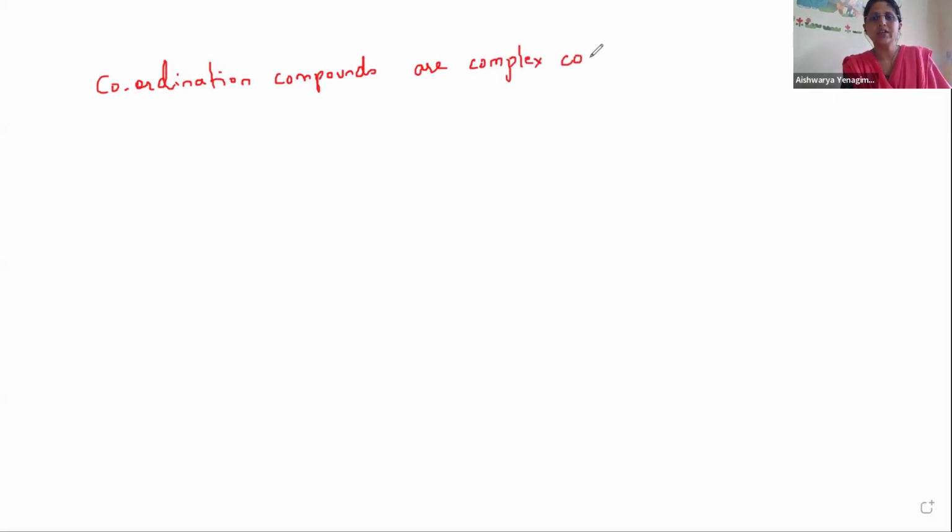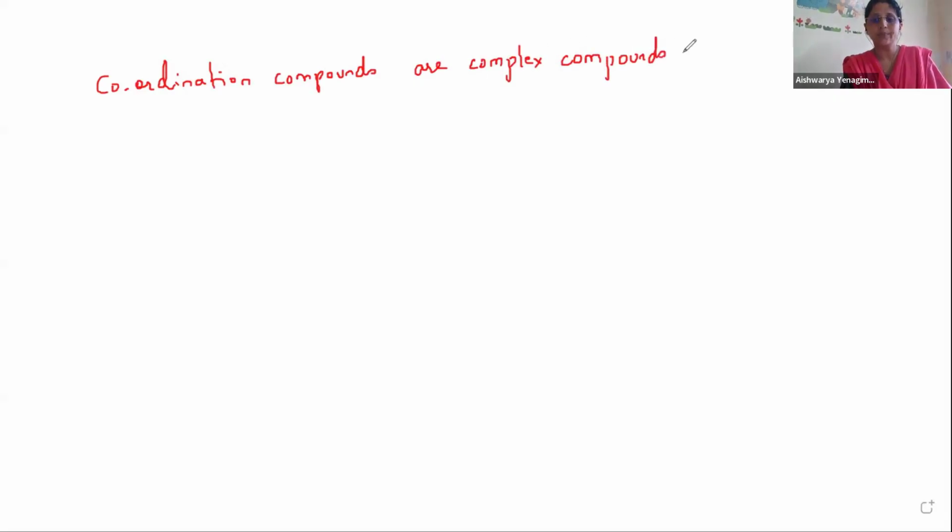Okay, fine. So I'll write here, you can see. Coordination compounds are complex compounds. Why do we say complex? Because of their structure.